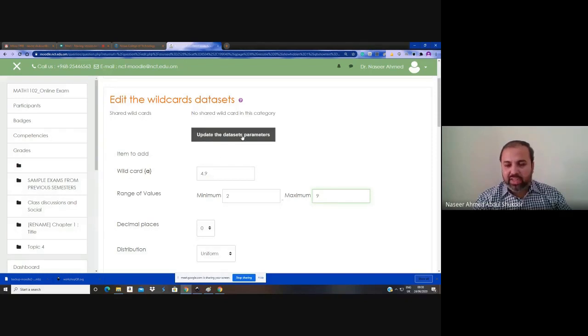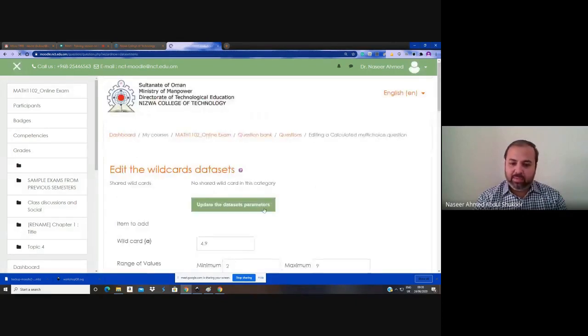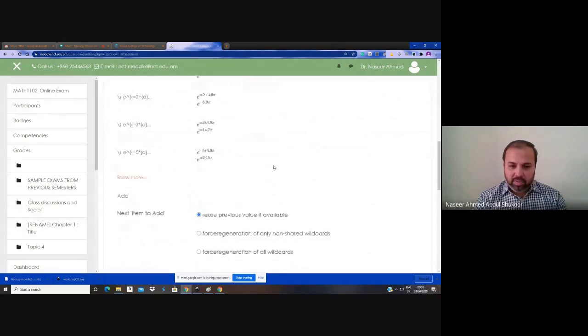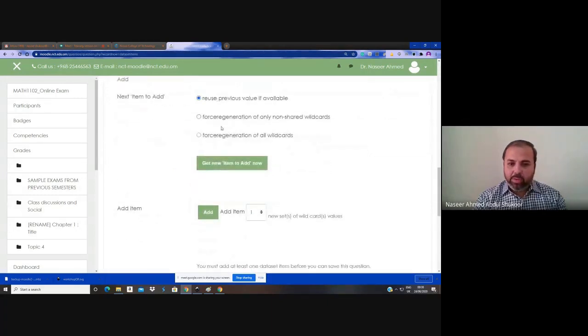As you said, the data sets are created in the server. So whenever you make changes here, it is better to click this one time to update the data set parameters. So I click this. Then there are three options here. The default is reuse previous value if available. But this is the first question creation, so there is no available data already. But if there is available data, then it is reusing the values for this particular variable A.